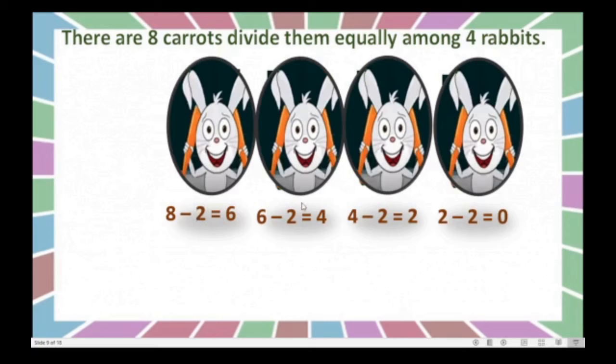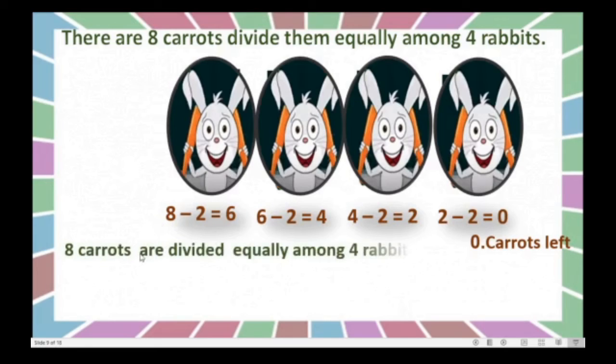Here also 2, here also 2, 2, 2. The same number is subtracted again and again. Now 0 carrots are left. Nothing is there, right? So here what can we write? 8 carrots are divided equally among 4 rabbits and each rabbit got 2 carrots.